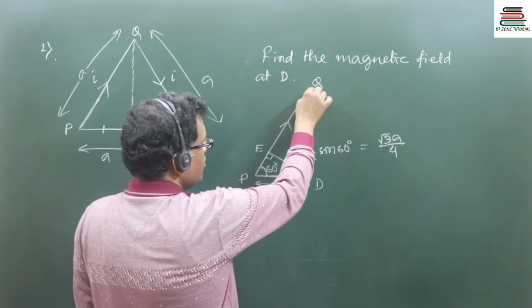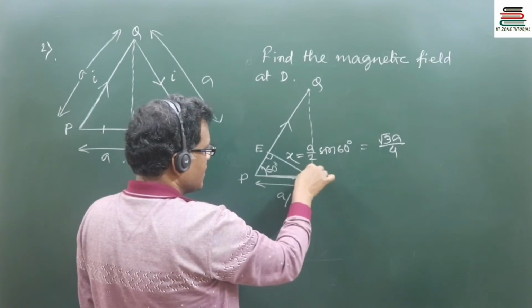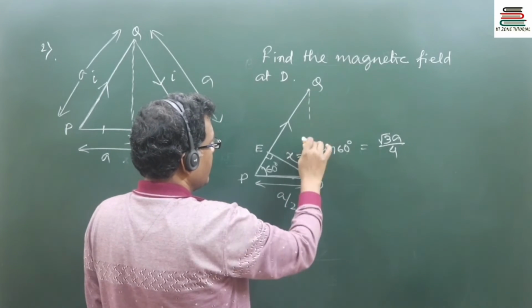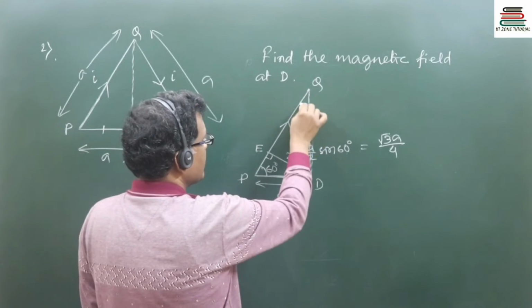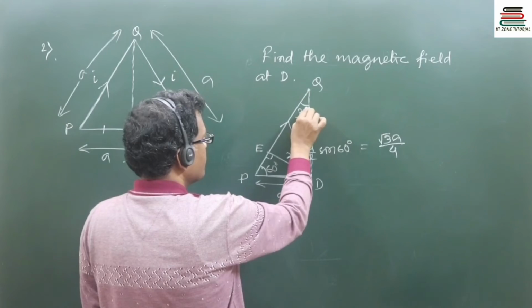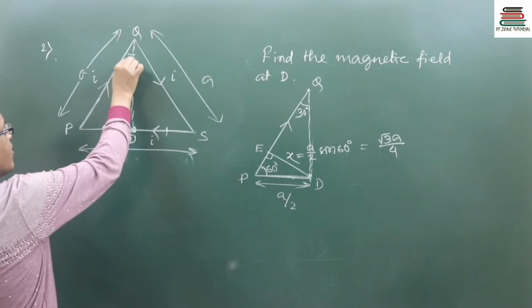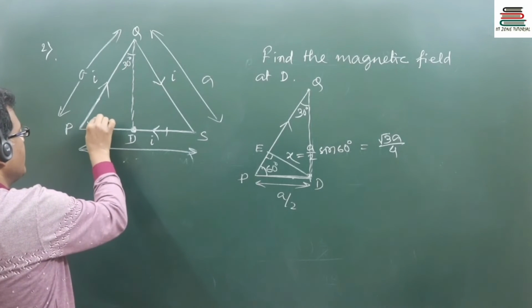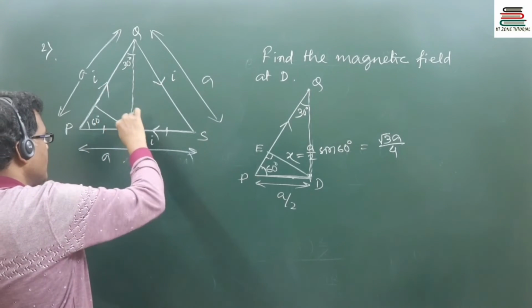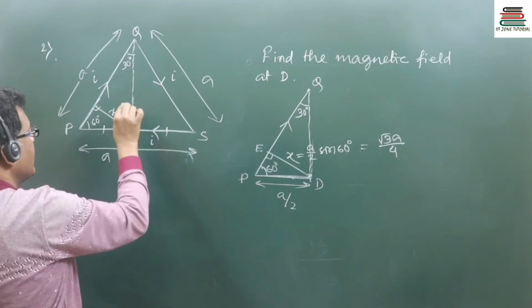Now, joining QD, since D is the midpoint of the side, this angle is 30 degrees. This is 60 degrees, and this is the perpendicular distance x.